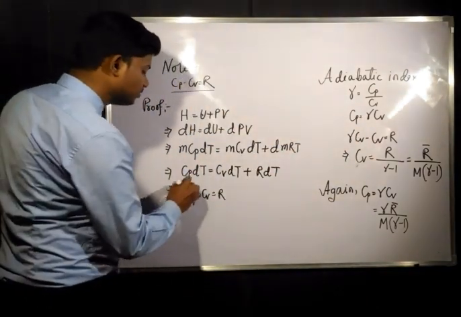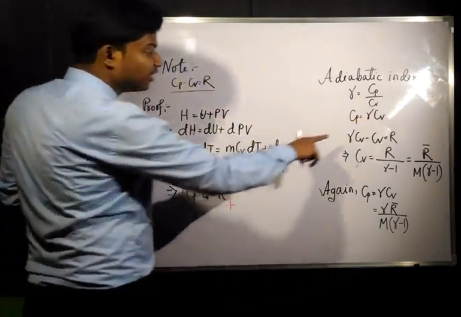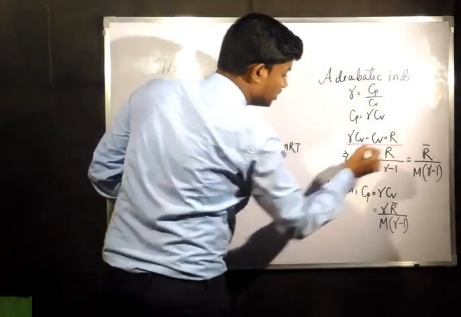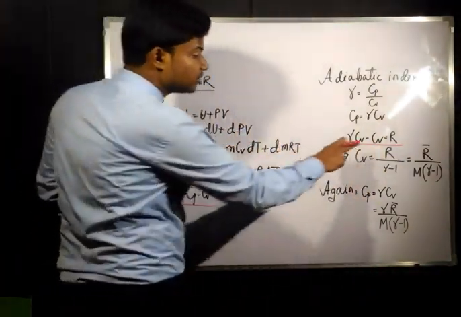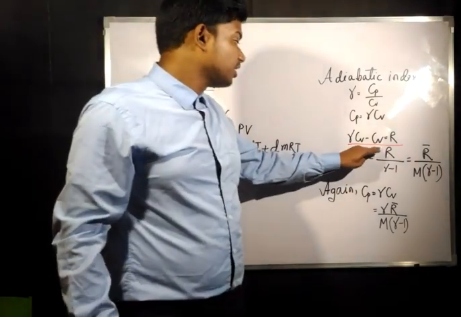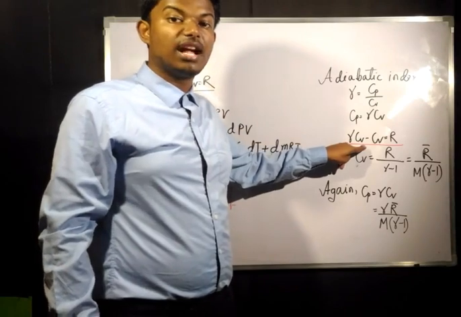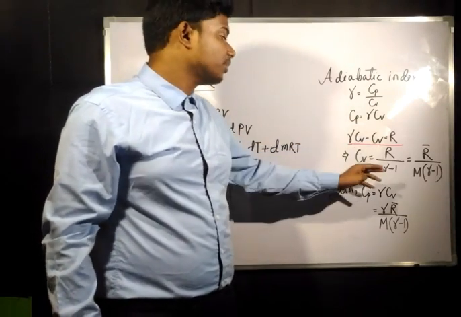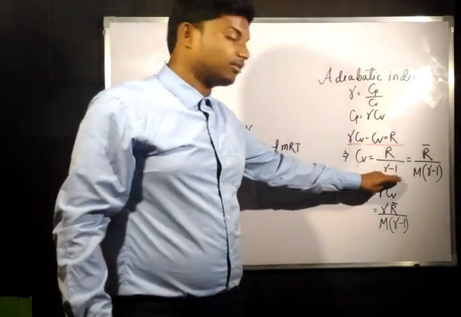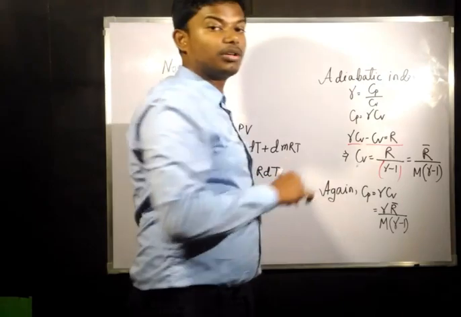If you put Cp equals gamma Cv in this equation, in place of Cp, and take Cv common, it gives Cv into (gamma minus 1). So Cv ultimately becomes R by (gamma minus 1). This gamma minus 1 has come from taking Cv common.